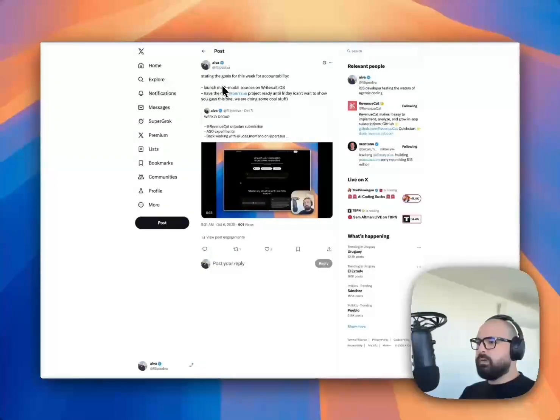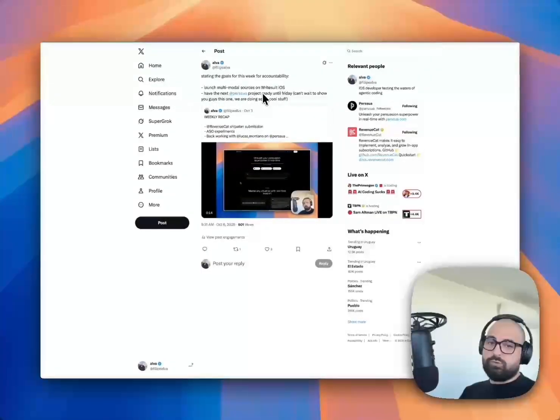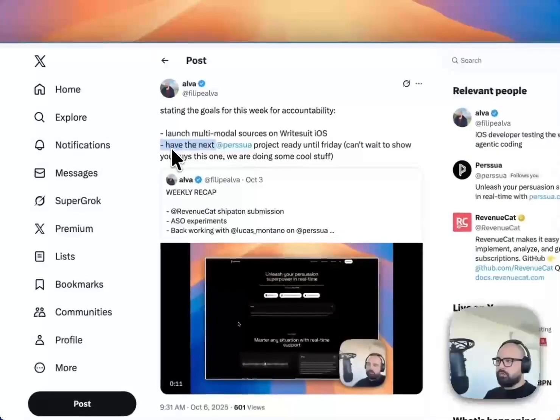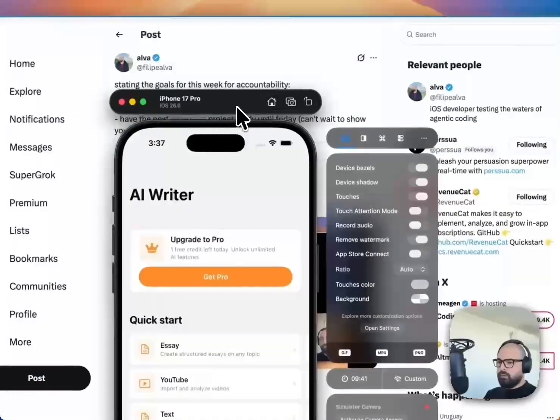I stated the goals on Monday, I think, and it was launching the multimodal sources on Writesuit iOS, which is the current iOS app that I'm testing the waters with ASO. It's going kind of well. And the next goal would be to have the next Perssua project ready until today. So we fell short on this one, and we'll explain later, but we could make the first goal, so that's great. I will show you guys how it's looking.